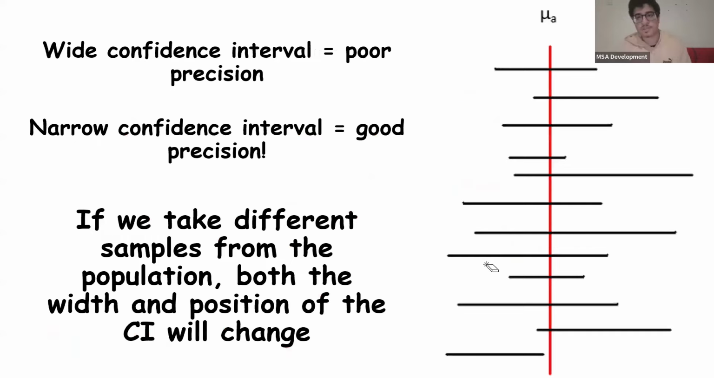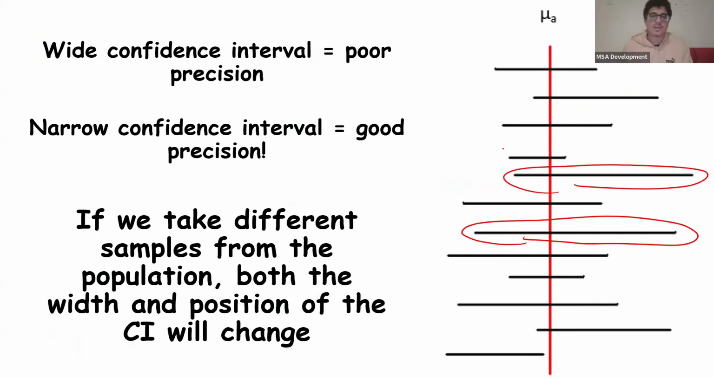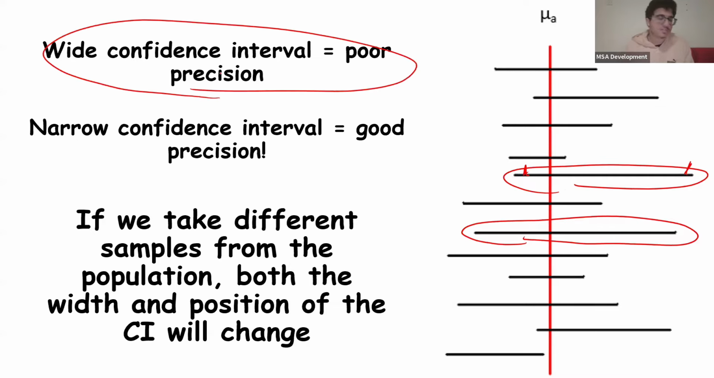So confidence intervals can be wide, they can be narrow. What's the difference? If we look here, we have a wide confidence interval. These are wide confidence intervals. And if it's wide, the population mean could be all the way here. It's not very precise. That's why we say wide confidence intervals are less precise.